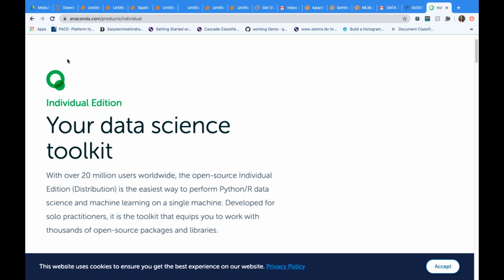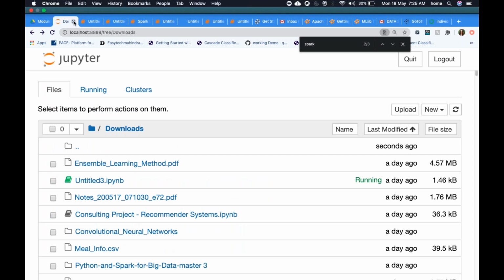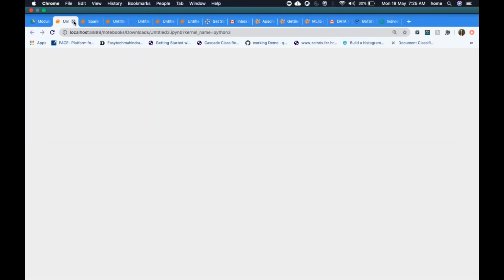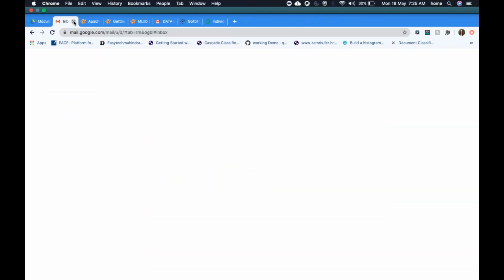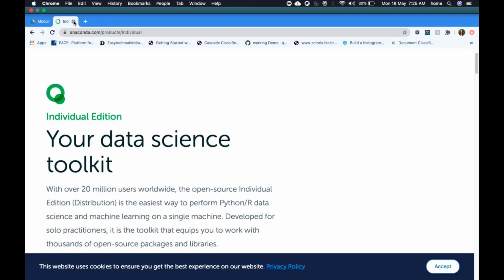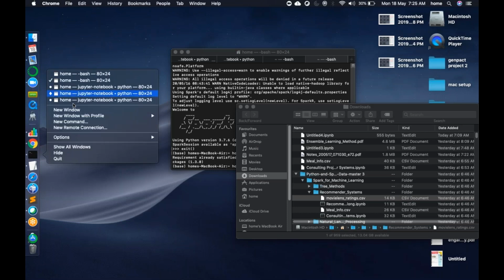So this is one thing. Other way of checking is just open your... What I will do is I will close all this so that you will not confuse. Let me close everything. So now I will close everything and I will open one window.